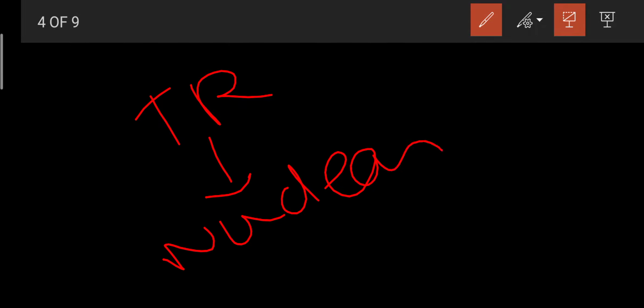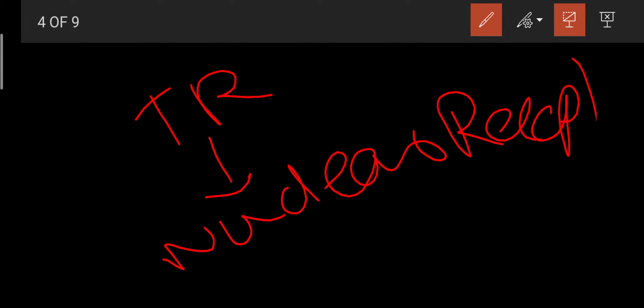TR indicates thyroid receptors. Dear students, the thyroid receptors are a nuclear type of receptor. You already learned in Pharmacology 1 about the types of receptors.